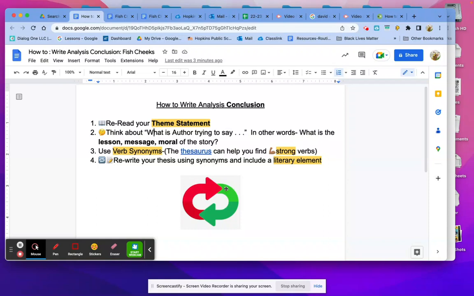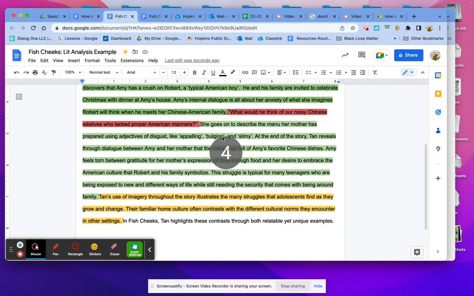Lastly, I want to point out that this is the visual I'm using, the symbol of this arrow that repeats, because you're going back to the beginning, you're restating something. But if you notice the arrows are different colors, this is critical. You can't just repeat your theme statement. You have to add a little bit of something novel or new to your statement.